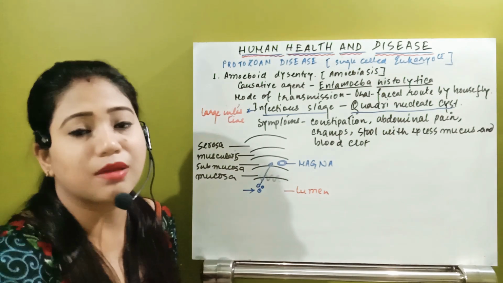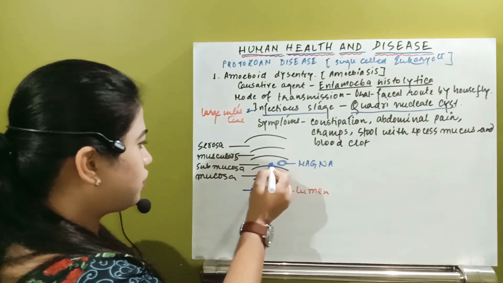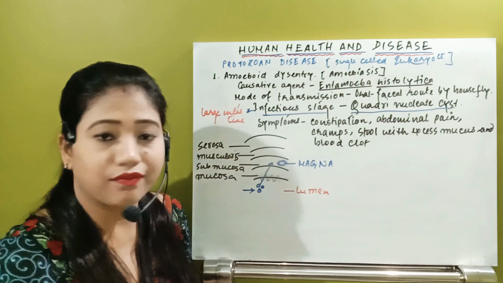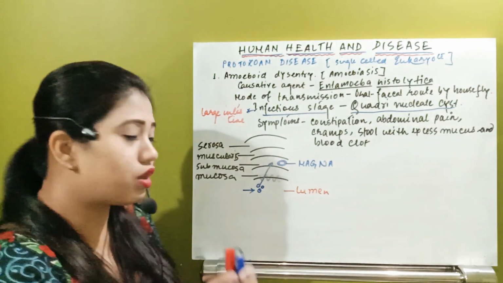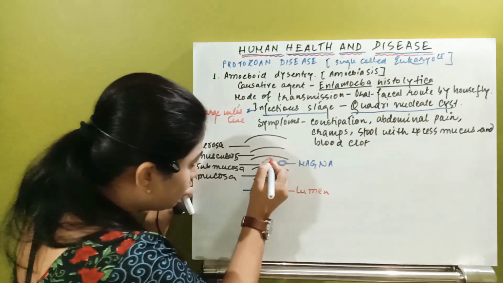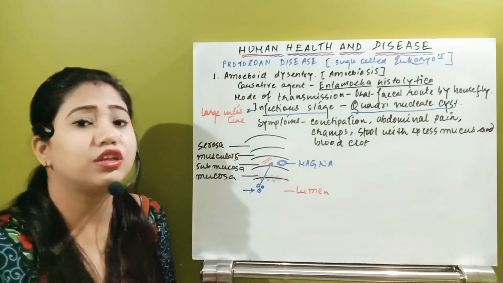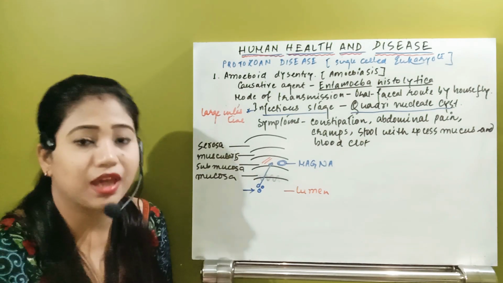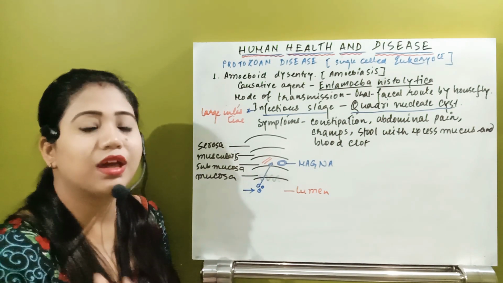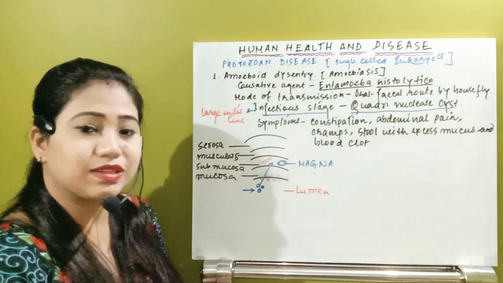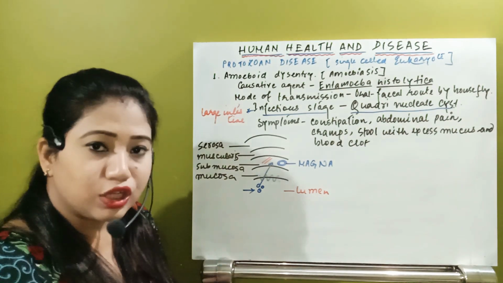enter into the submucosa. We know in the submucosa what we have? The blood vessels. So here in this submucosa region, from the blood vessel, it will draw the nutrient. That means it will take the blood, and whenever it takes the blood, it will start to multiply now. First of all, this magna will take the nutrient.